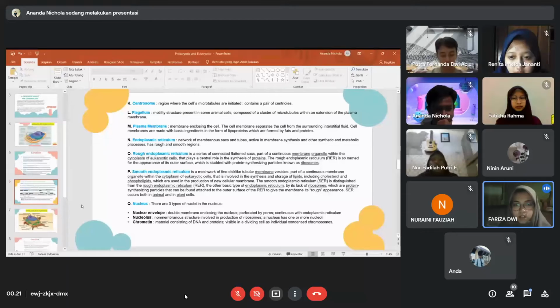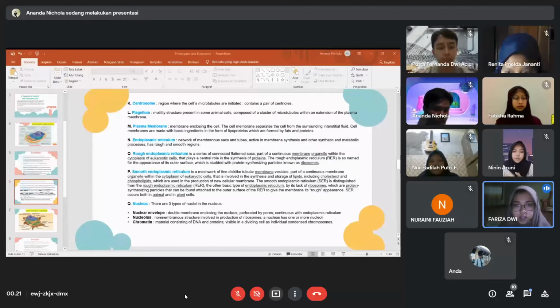The next is centrosome. Centrosome is a region where the cell's microtubules are initiated. The contents of a centrosome are centrioles. Next is flagellum. Flagellum is a motility structure present in some animal cells, composed of a cluster of microtubules within an extension of the plasma membrane.